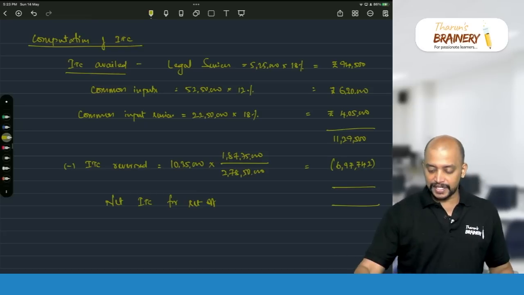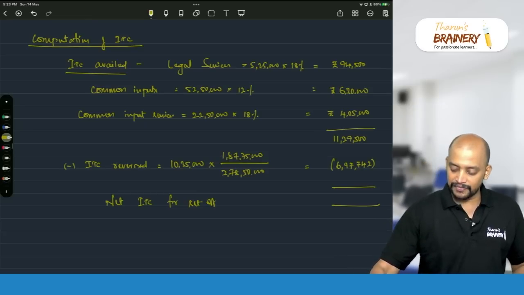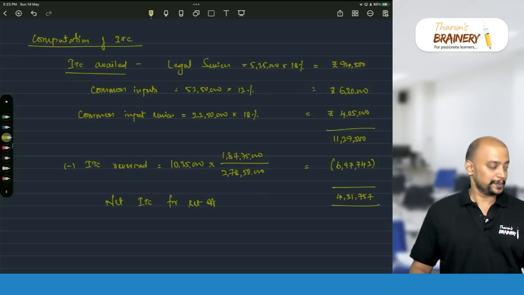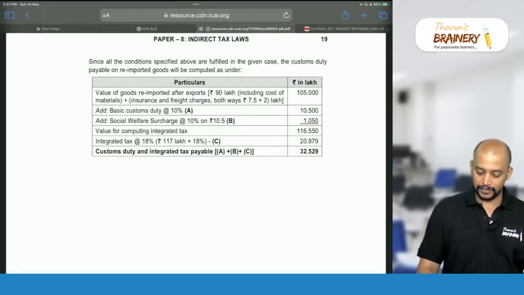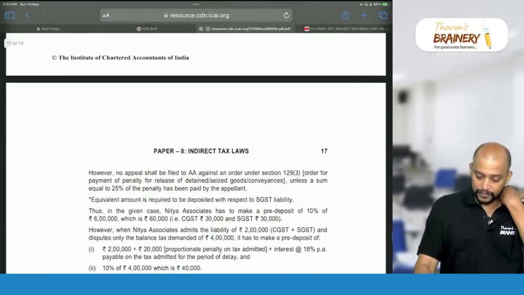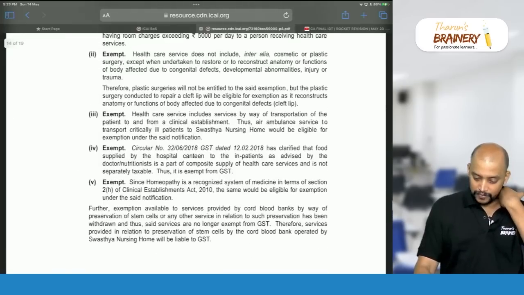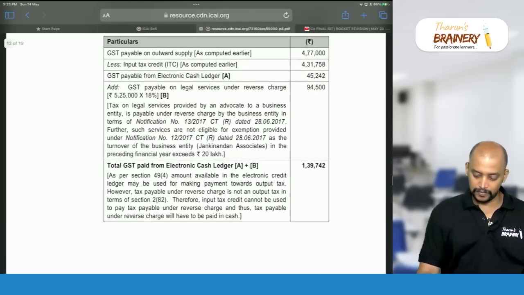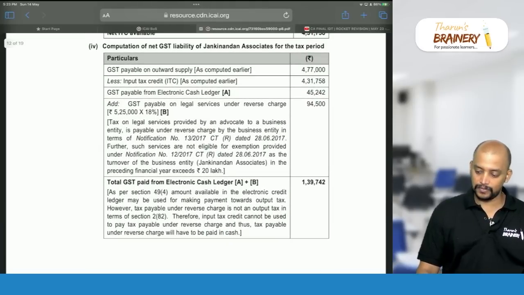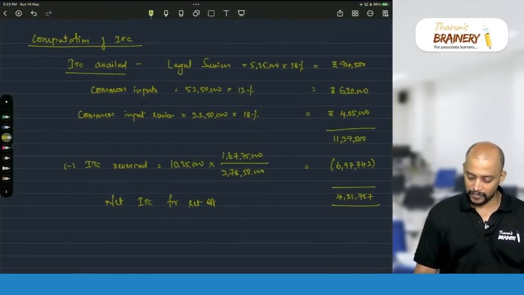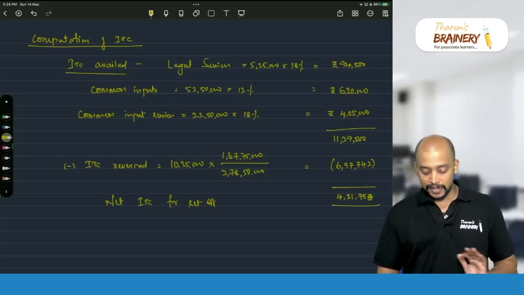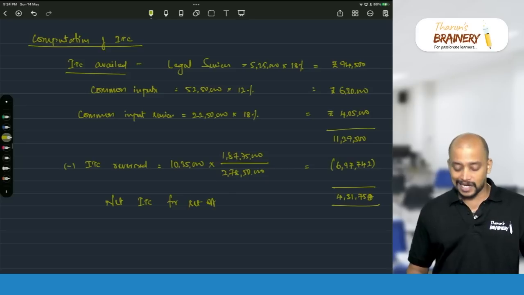So what is the net ITC for set off? 11,29,500 minus this, 4,31,757 is the net ITC for set off. 4,31,758 we will round off. So that will be the net ITC for set off. Then what's the next thing?